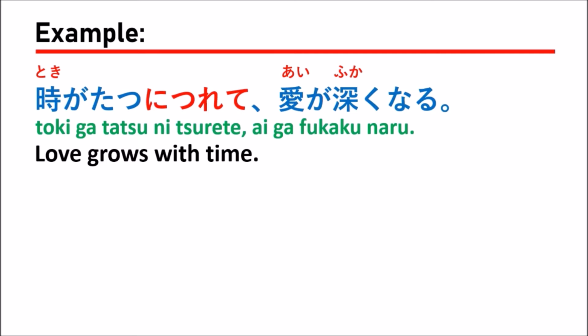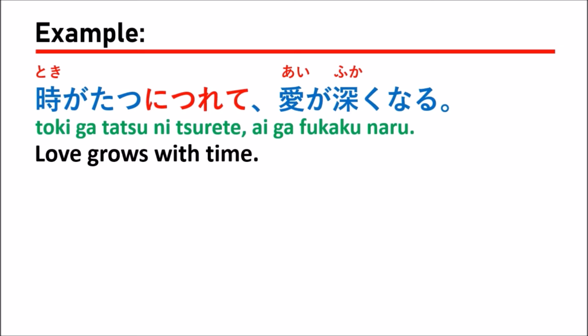So in that case, they say Toki ga tatsu. Toki ga tatsu means you have to take time, right? Nitsurete means when time passes, your love grows. So in Japanese, you can say Toki ga tatsu nitsurete, ai ga fukaku naru, which means if you take time for your love, your love will grow bigger and become a great love, right?